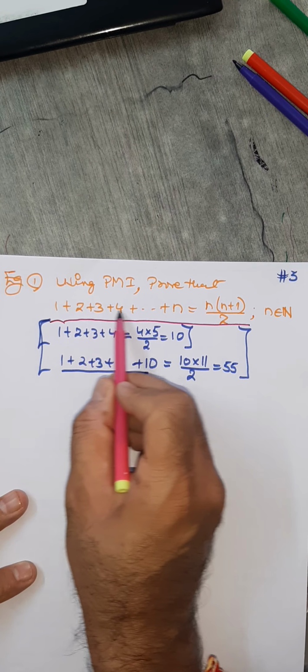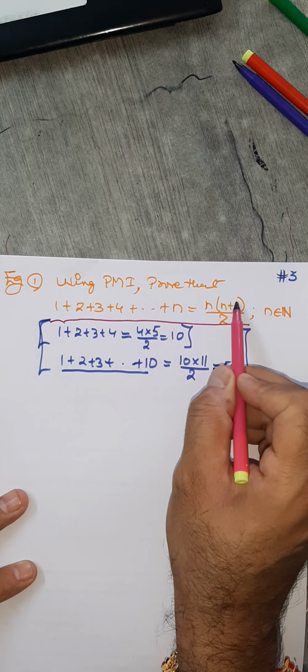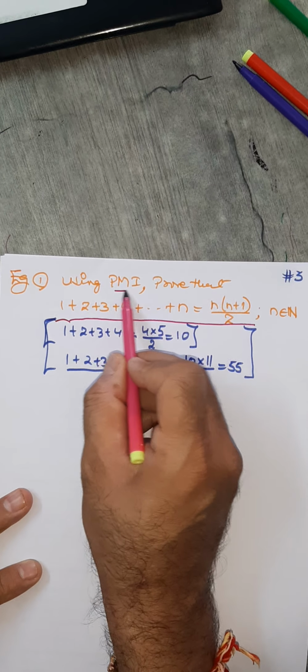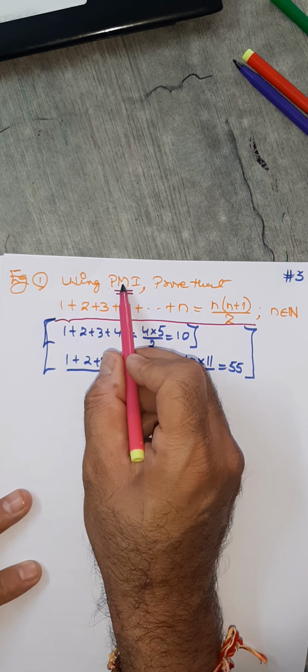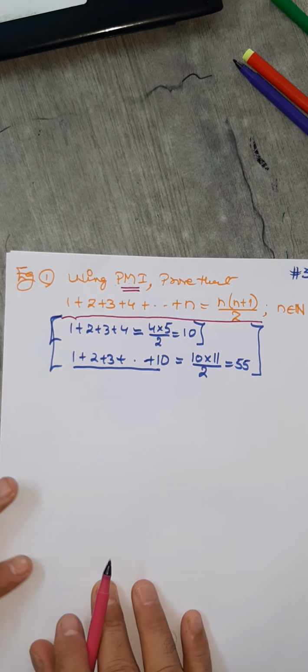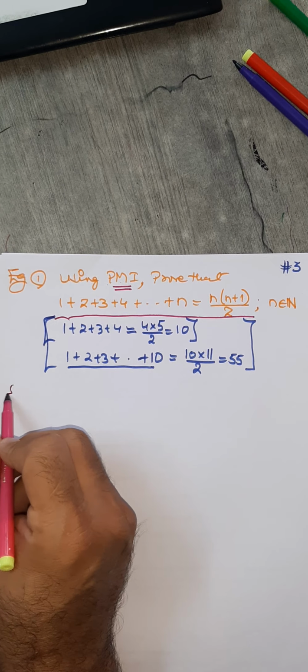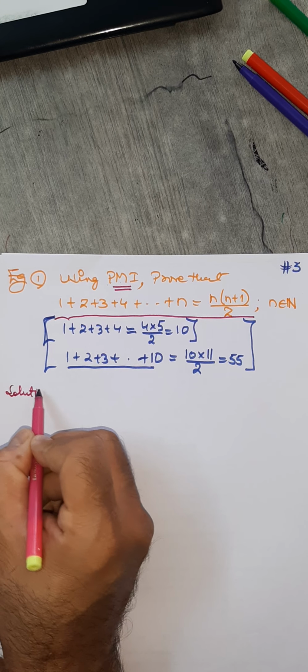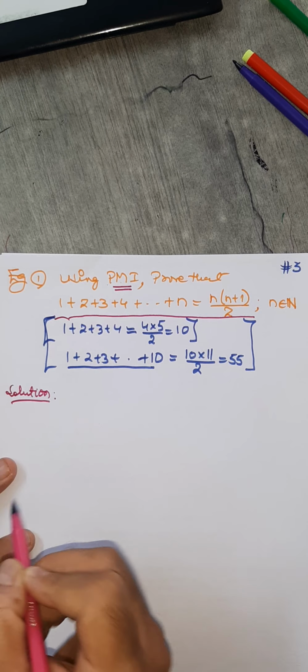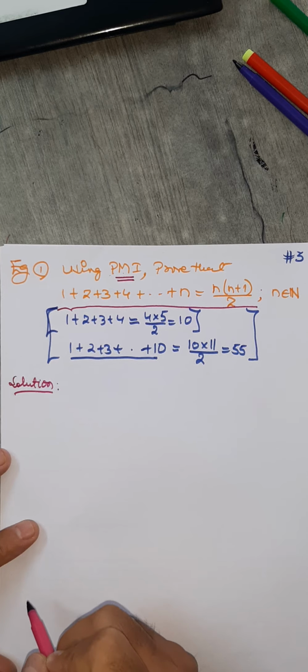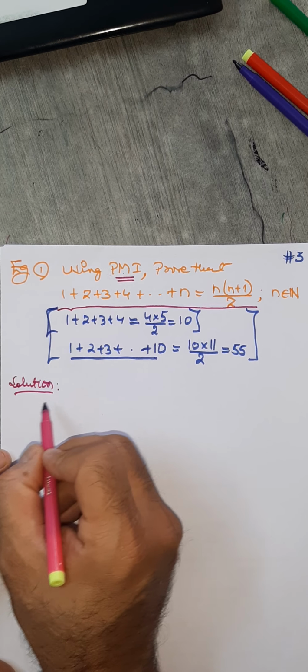1 plus 2 plus 3 up to n is n into n plus 1 by 2. We prove this with the help of principle of mathematical induction. So in the solution, we start with this. This is a standard flow of solution in every question, remember. All the questions have a similar pattern.